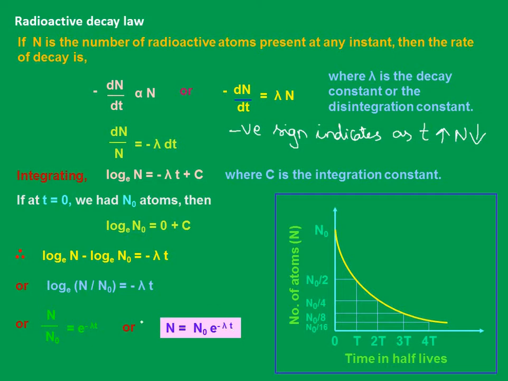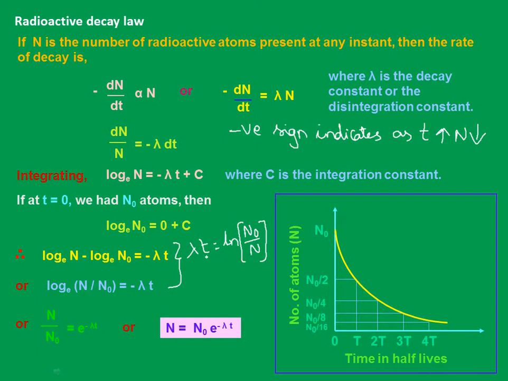Now for this equation, if you consider log on both sides, how can I write it down? Lambda t equal to log n naught by n. Of course, if I take minus common, we can write it alternately as lambda t equal to ln n naught by n. Observe this carefully: here it is n by n naught, and I have taken the negative sign common. If I take minus common, log n naught minus log n to the base e equal to minus lambda t. Minus minus cancels out, so I will be left with lambda t equal to ln of n naught by n.